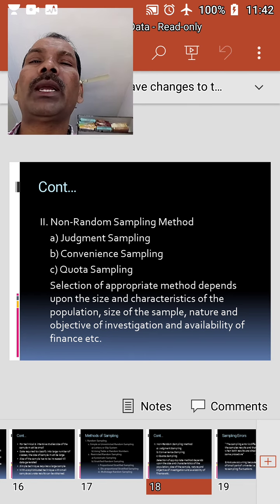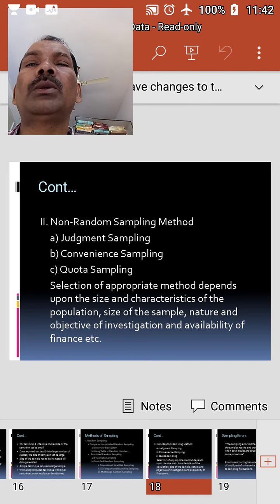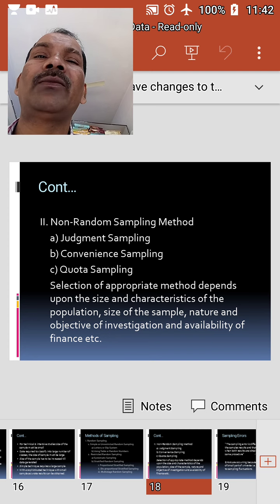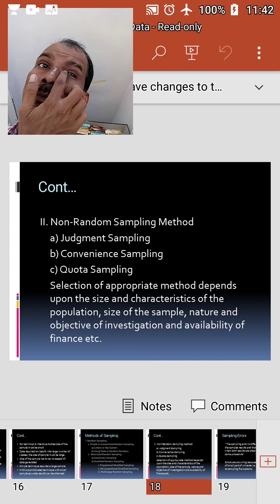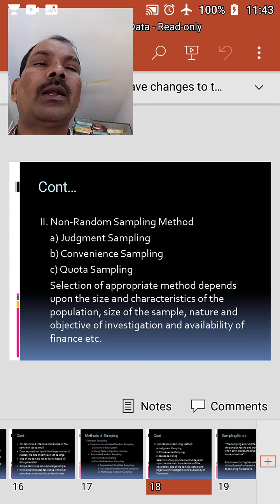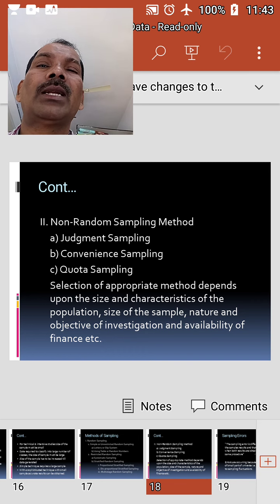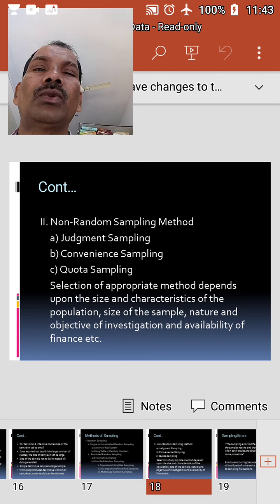This is disproportionate stratified sampling. Contrary to the proportional stratification, the sample in this method represents the various units from the strata equally. Hence, no weightage is given to the representation of the strata in the total population. For example, if a sample of 100 units is to be drawn from the population which is divided into 4 strata, a sample of 25 units will be included in the sample from each stratum.